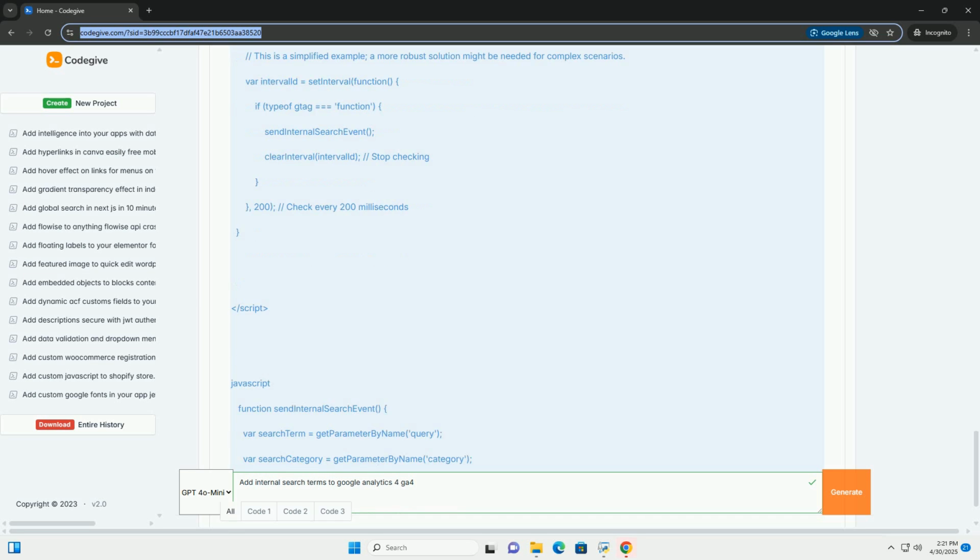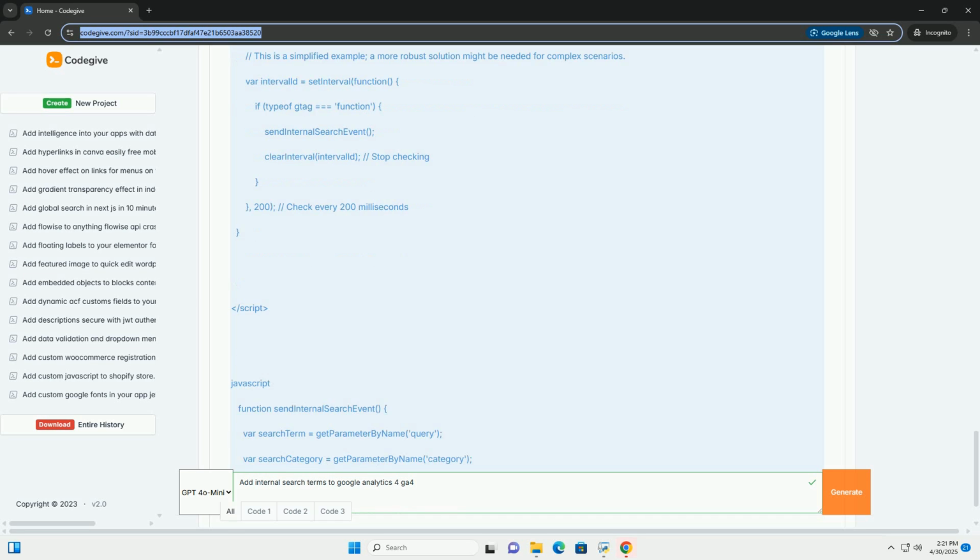2. Click Variables in the left-hand navigation. 3. Under User-Defined Variables, click New. 4. Choose URL as the variable type. 5. Select Query Parameter as the component type. 6. Enter your query parameter name, for example query, s, or search, in the query key field. 7. Name the variable something descriptive, for example DLV - search term. 8. Save the variable.